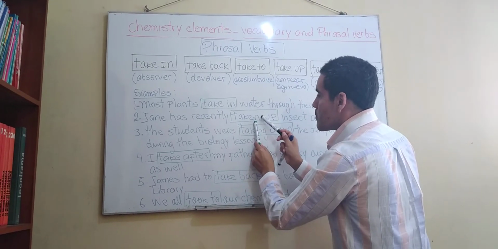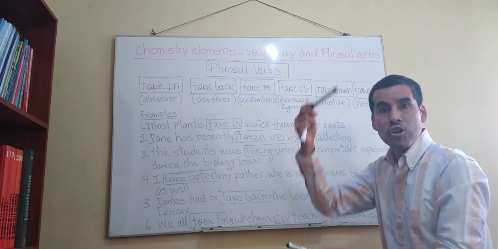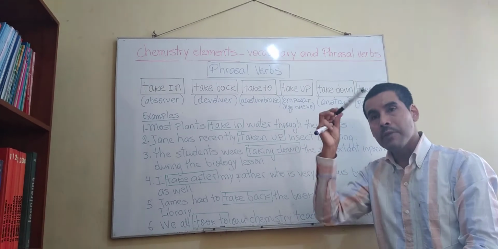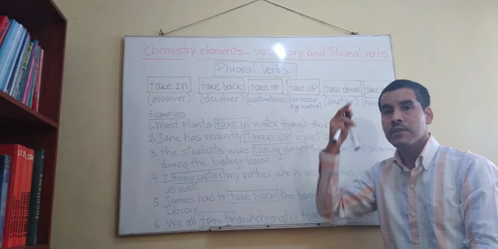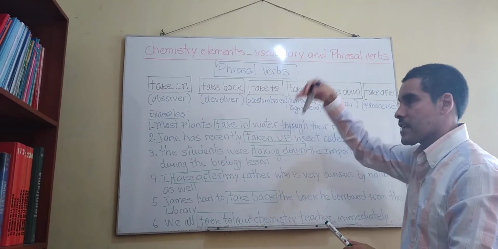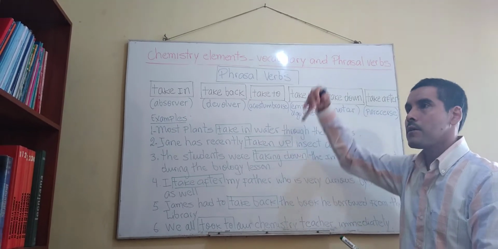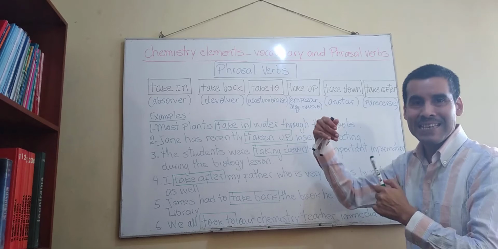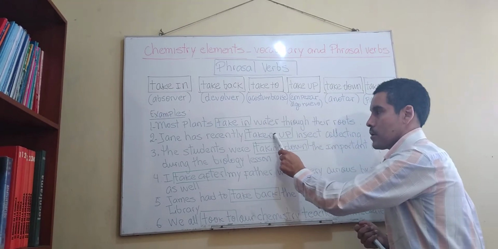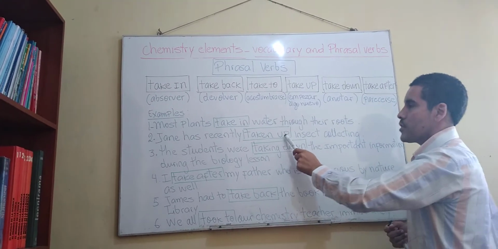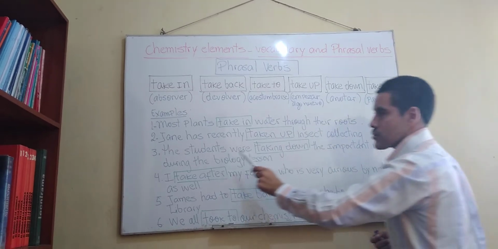Taken viene de la tercera lista de los verbos, en pasado participio. Past participle form, right? Hay que fijarse entonces en las 3 columnas, ¿no? De la lista de verbos. In base form, in past tense, and in past participle, okay? So be careful here.